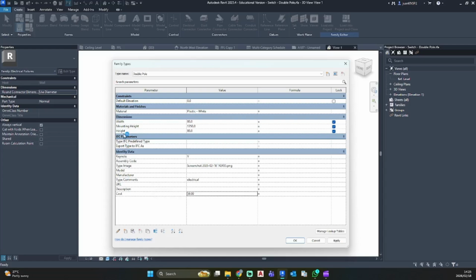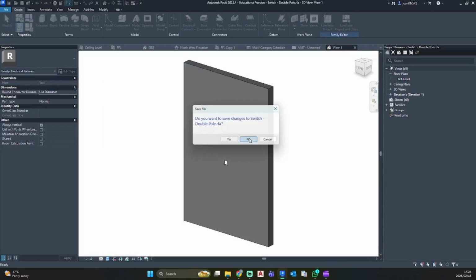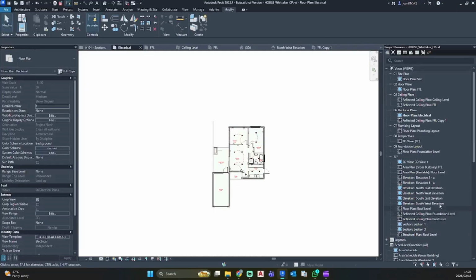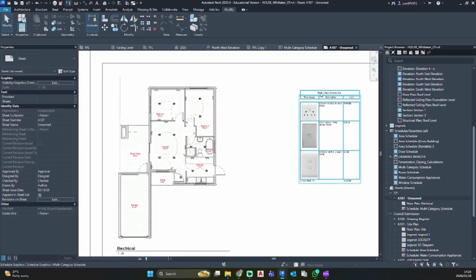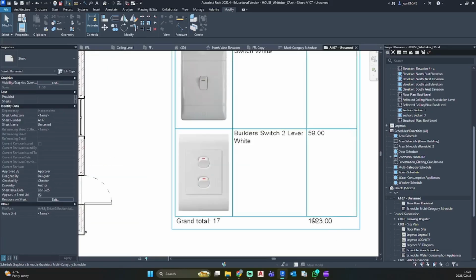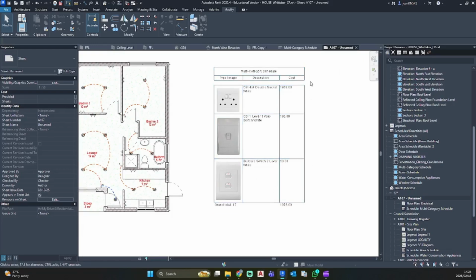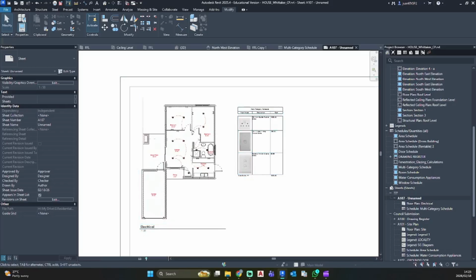Let's add, check if we have a description, and you can add it in there as well. So apply, okay, load and close. I don't want to save it. And let's go to our sheet. And there we have our sockets, our switches, and we have a cost estimate of the amount of items. This is a quick guide on how to create your electrical layouts.